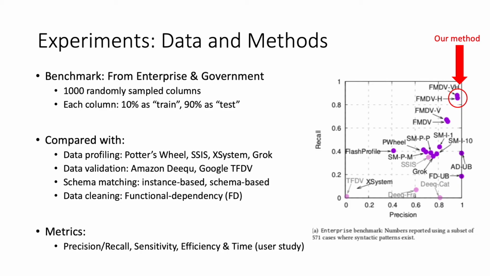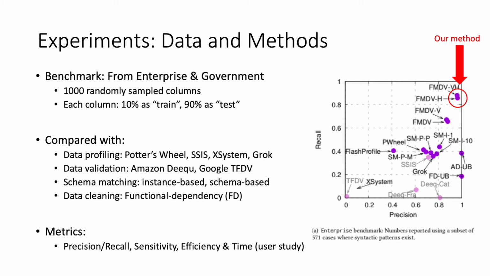As you can see, in this precision recall chart and on this benchmark using enterprise data, our proposed approach substantially outperforms all alternatives in terms of precision and recall. We have many more experiments on other benchmarks, such as open data from the government domain, where auto-validate has a similar performance.